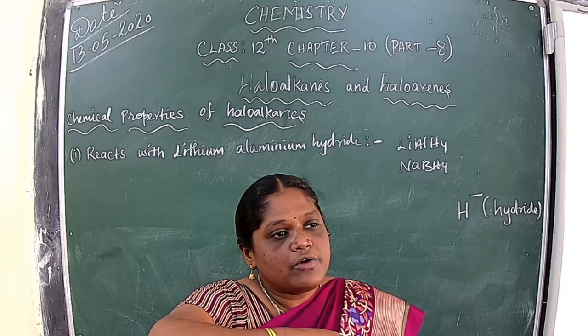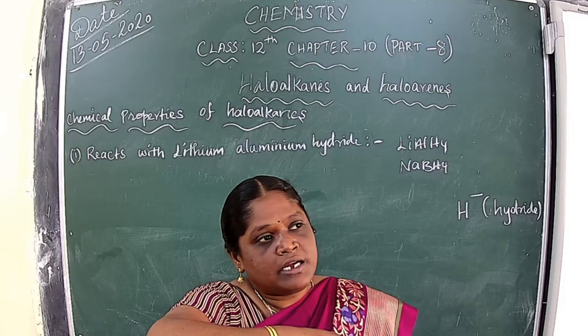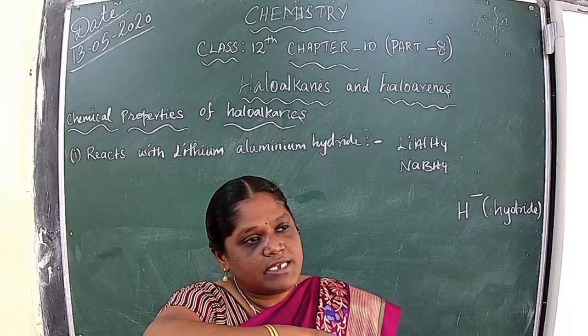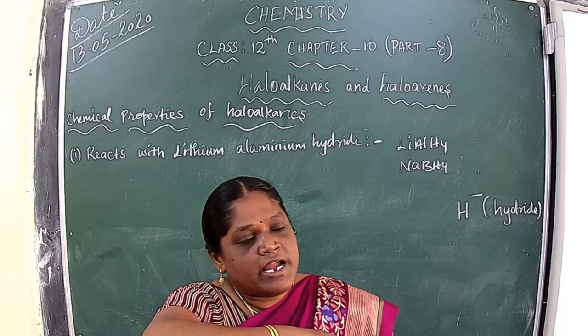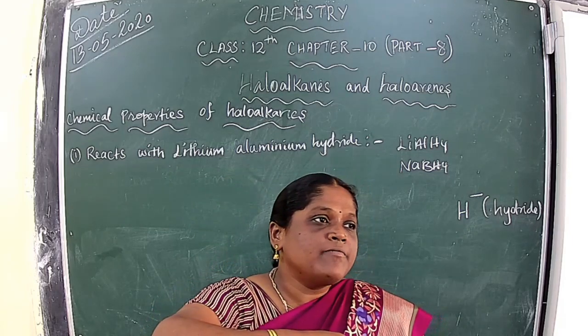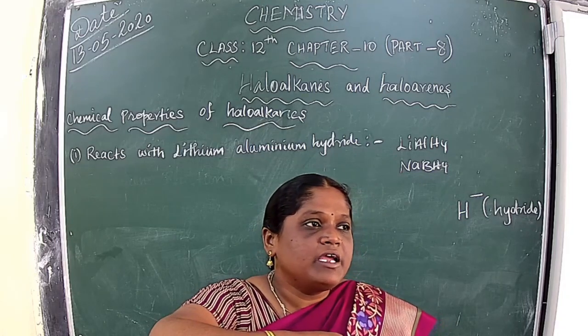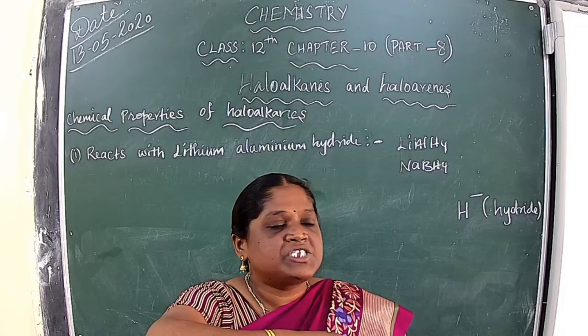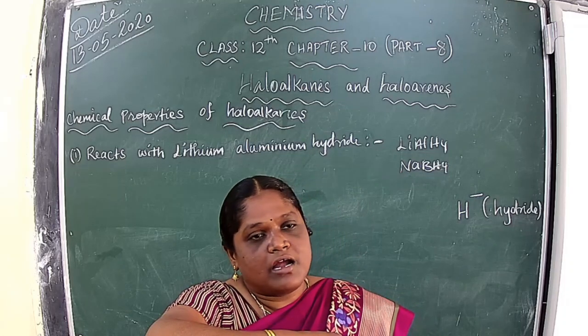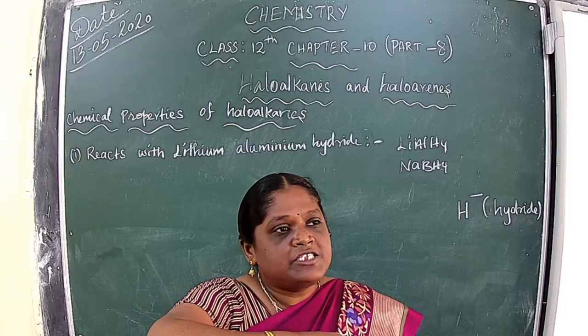Understood? Now we are seeing the chemical properties of haloalkane. When alkyl halide reacts with lithium aluminium hydride, one of the reducing agents, it reduces the alkyl halide to alkane. Understood?